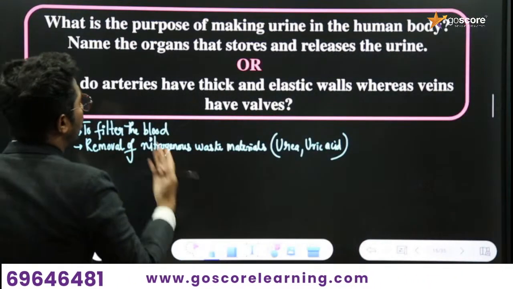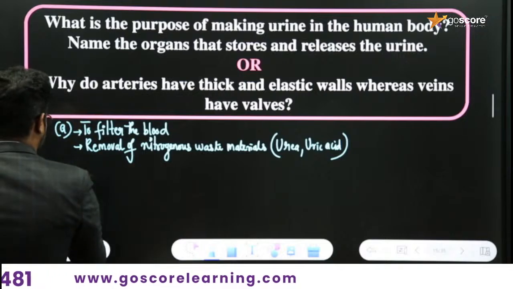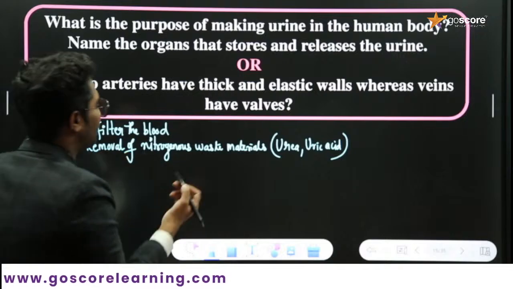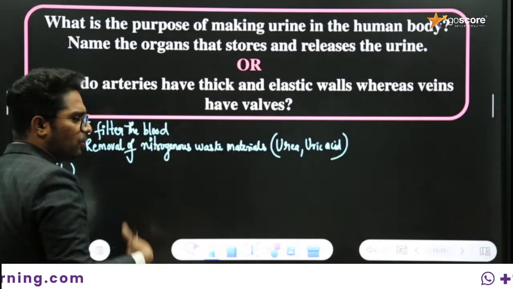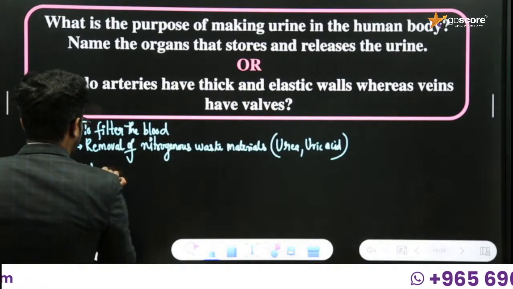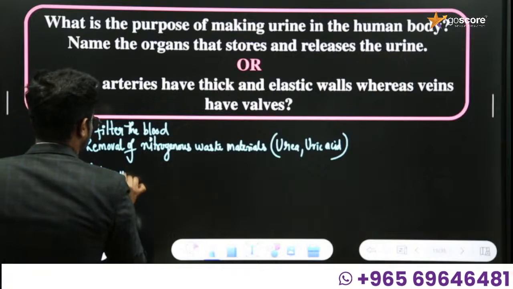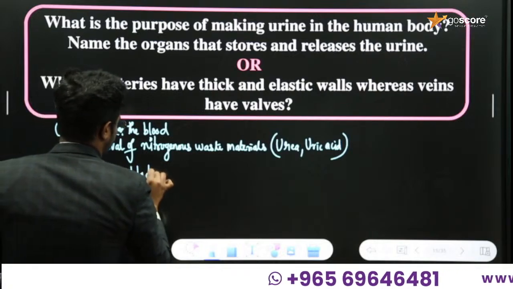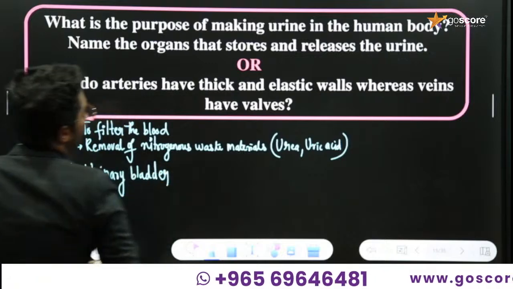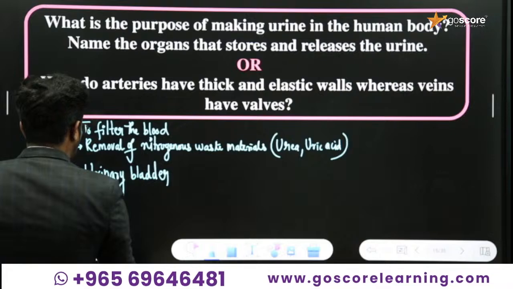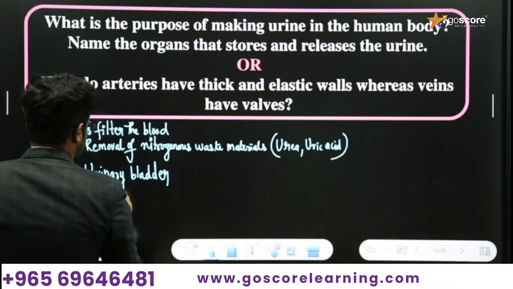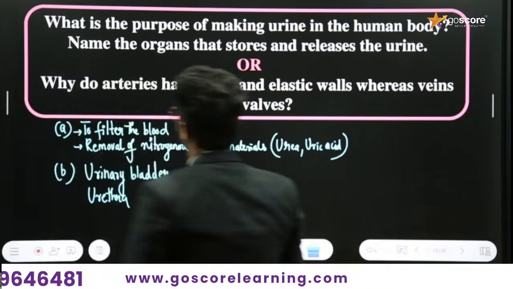And name the organs that store and release the urine. The temporary organ which stores the urine is called the urinary bladder. And urine is released finally through a small opening called the urethra. Now we got 2 marks for the first part.